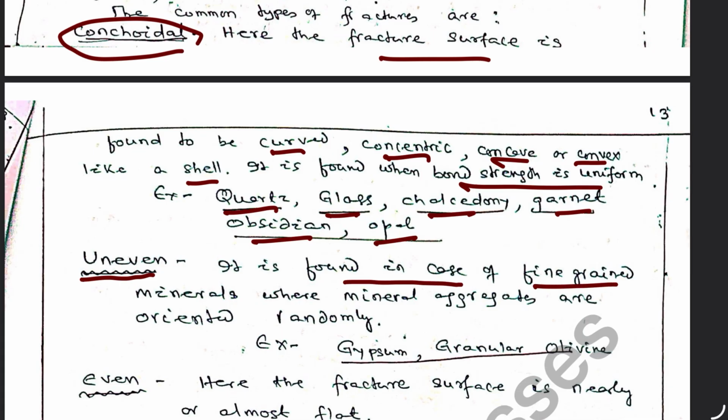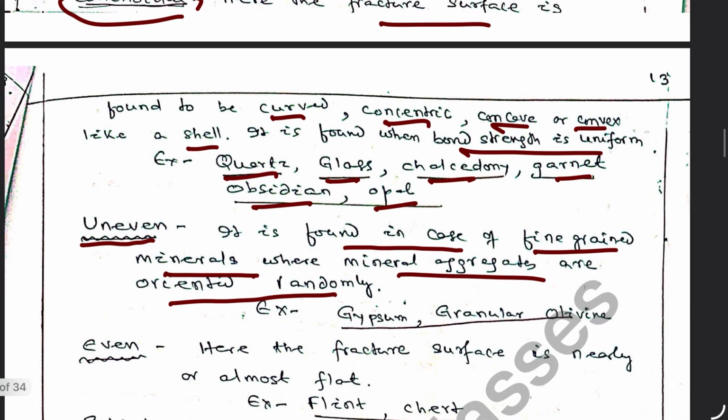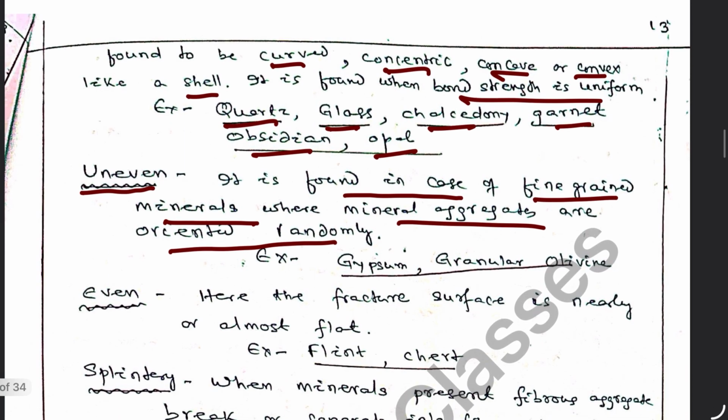Then uneven, if it is found that the broken surface is showing fine-grained minerals, where mineral aggregates are oriented randomly, there the surface is not totally concentric curved, but it is showing ups and downs. There it is said to be uneven.